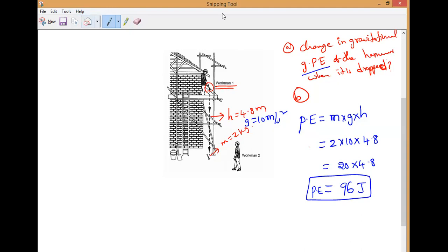Okay, sir. What, Monish? Be careful, Monish. What is this silly thing? Next, second part, tell me. What is the energy change?